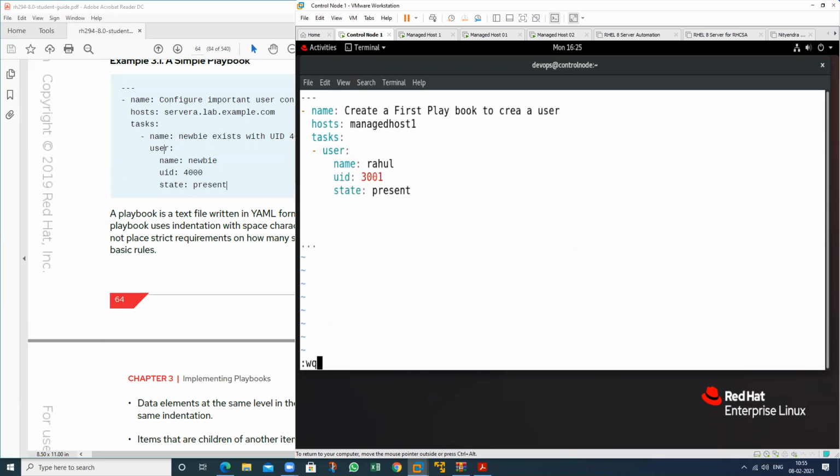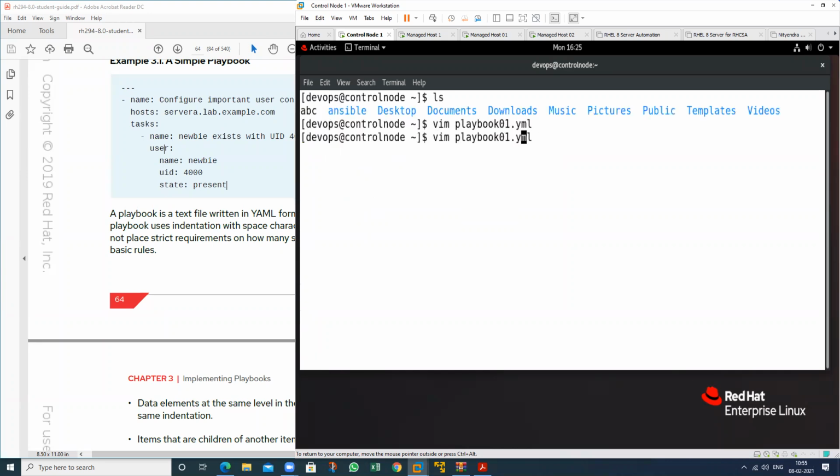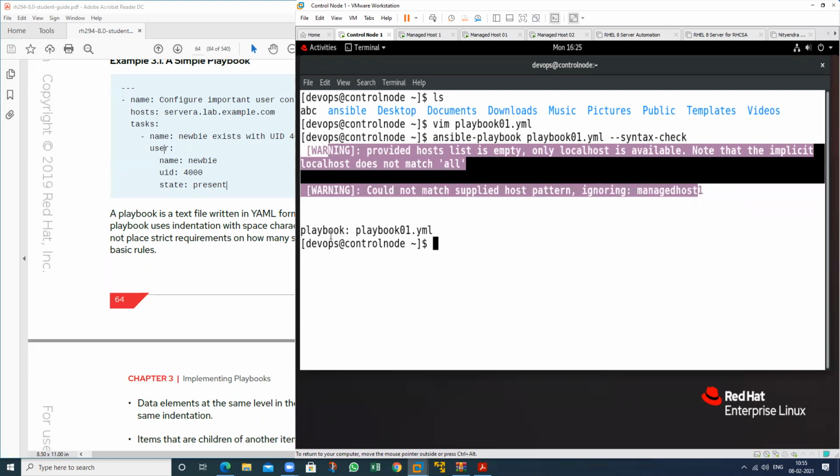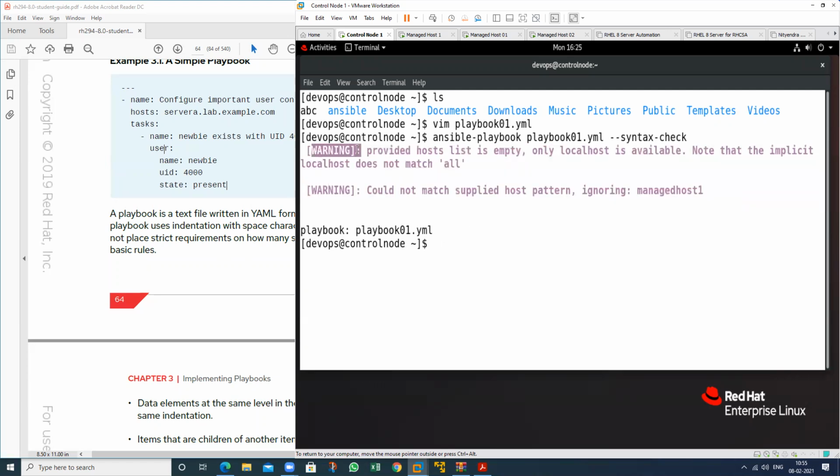Just write this, save this one, and I want to check the syntax error. If I make any mistake, then it will show you. So the command is ansible-playbook, and here --syntax-check. See, it will show no error, but it shows me a warning, list of empty.